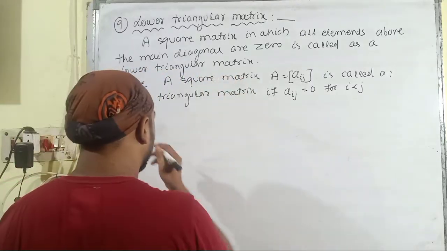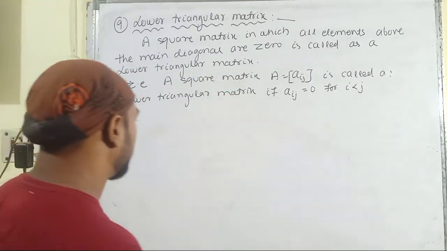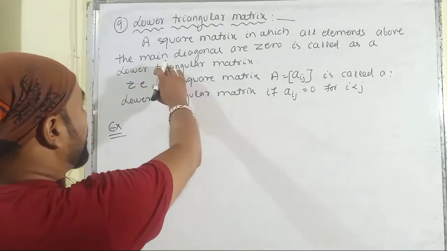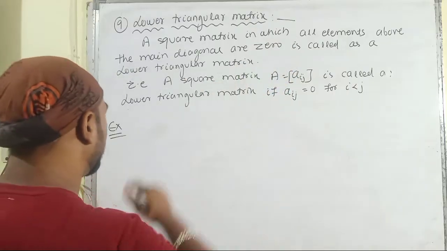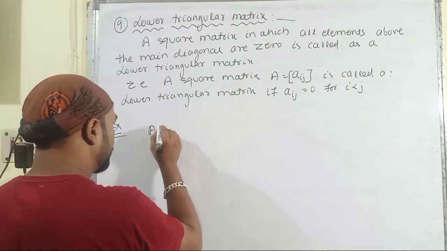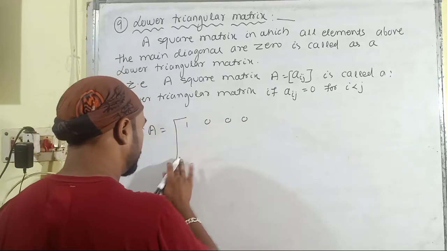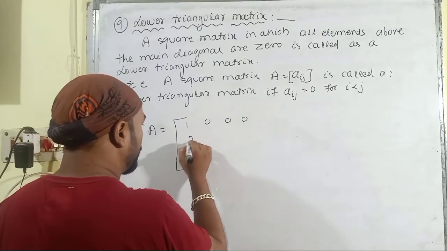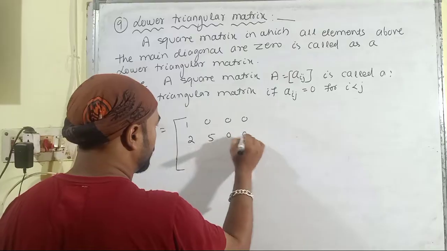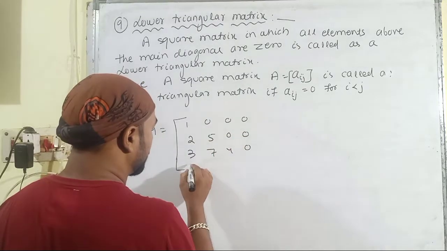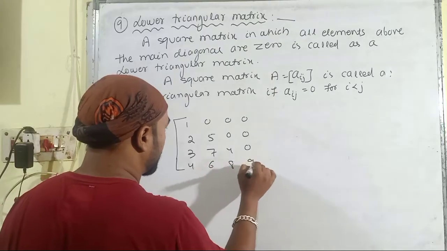So let us consider a lower triangular matrix in which the elements above the main diagonal are equal to 0. It is 2, 5, 0, 0, 3, 7, 4, 0, then it is 4, 6, 8, 9.